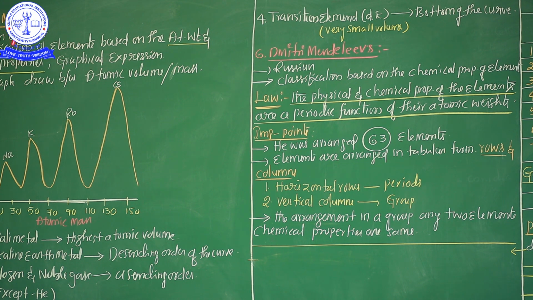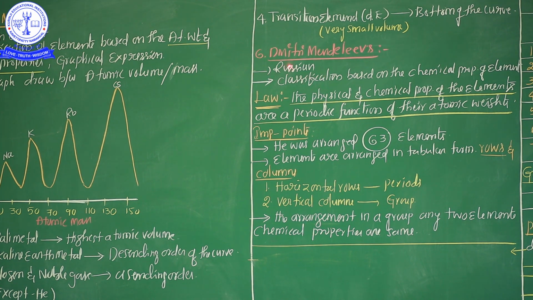After Lothar Meyer, the most talented and greatest scientist, Dmitri Mendeleev, a genius. Generally, the father of chemistry is Antoine Lavoisier, but the chemistry genius is Mendeleev.